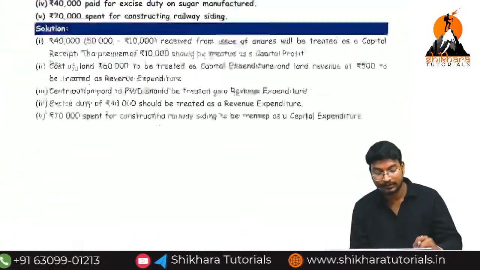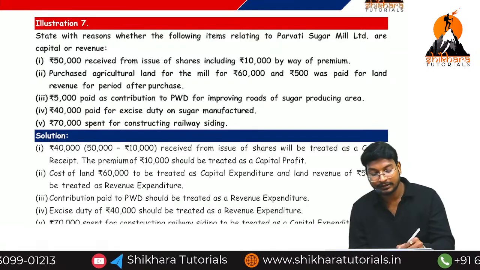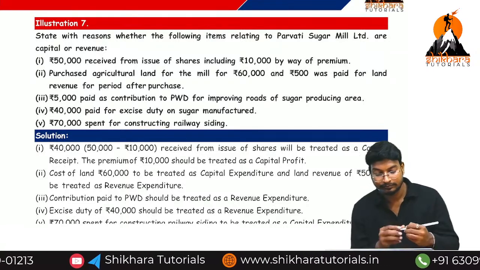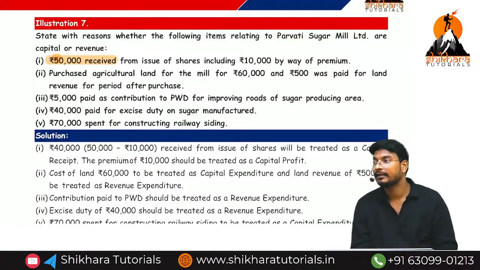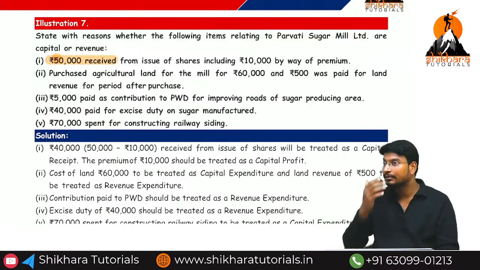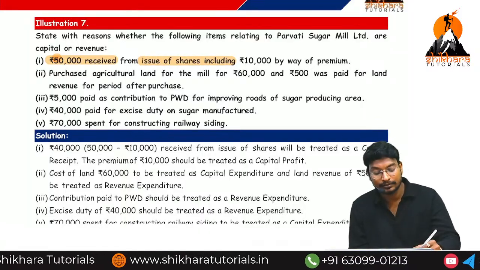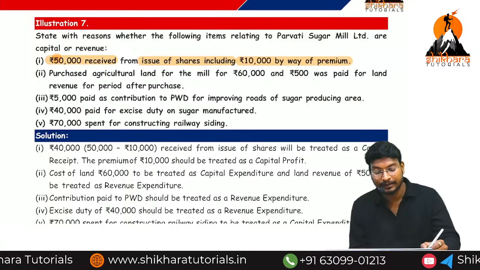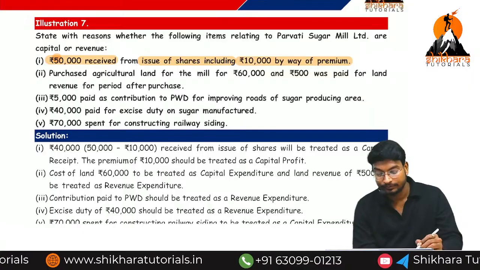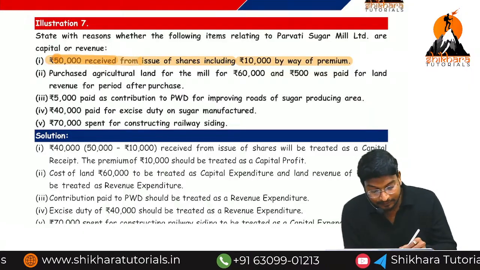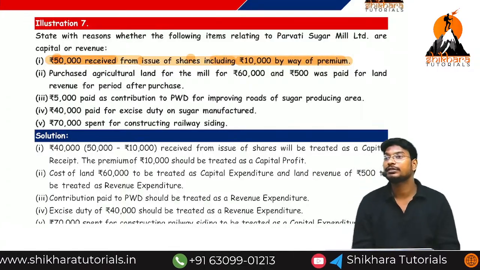Okay, next one. Yeah, this is the final one. A simple one, I think. 50,000 received. How much amount have we received? 50,000 received, they are saying. Received means either capital receipt or revenue receipt. From issue of shares, including how much? 10,000 by way of premium. So what have we received? 50,000 received from issue of shares, including 10,000 premium on issue of shares.